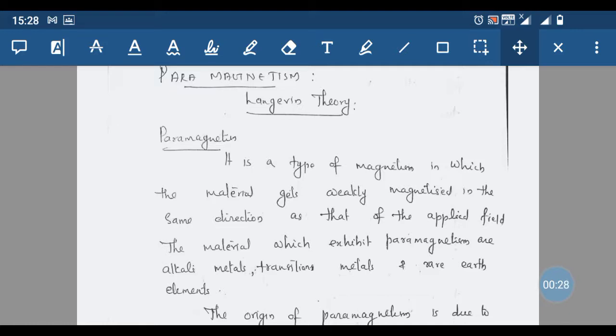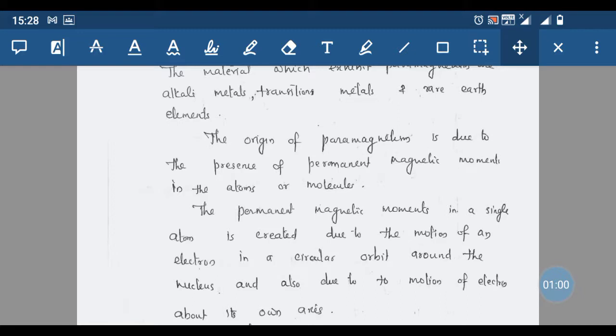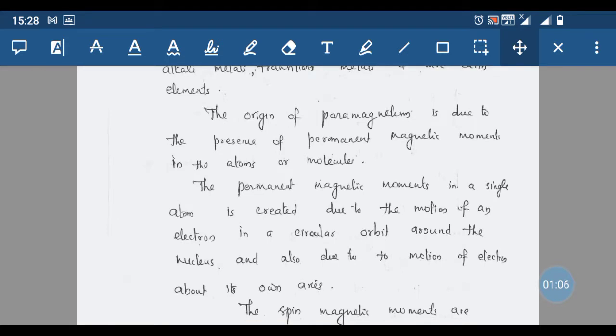The materials which exhibit paramagnetism are alkali metals, transition metals, rare earth elements, etc. In these, the material is weakly magnetized in the presence of an applied magnetic field. The origin of paramagnetism is the presence of permanent magnetic moments in the atoms or molecules, and usually atoms having an odd number of electrons show paramagnetism.